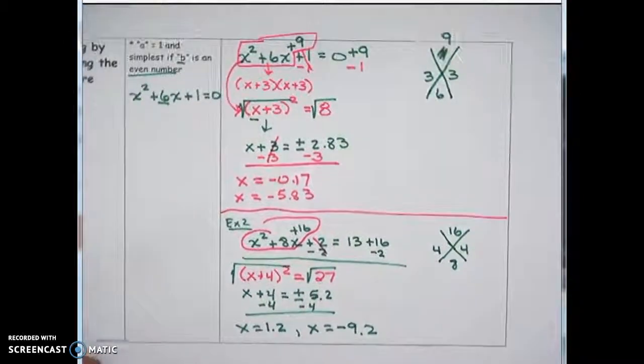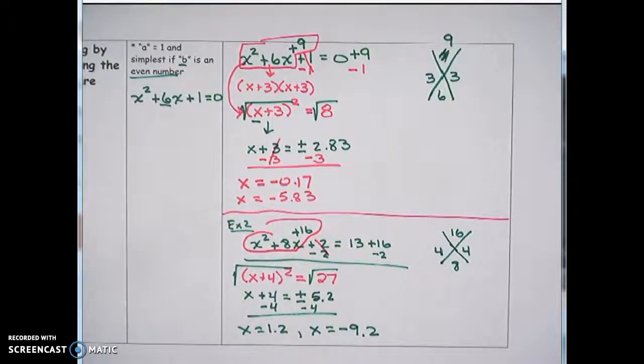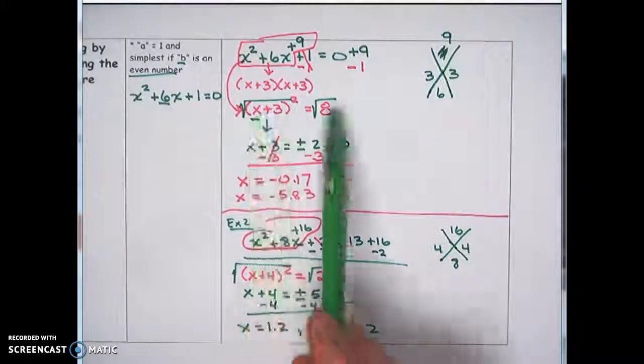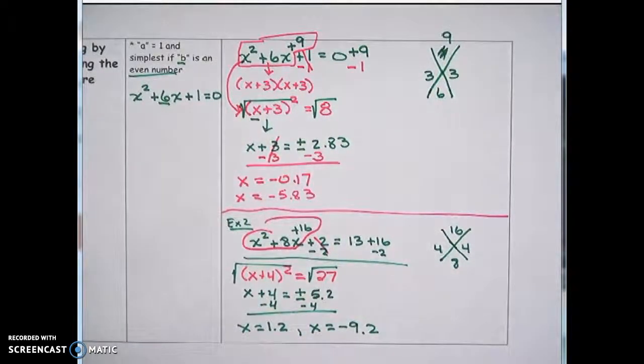That's completing the square. I'm sure there might be some questions on this, so if something doesn't make sense after you write it down and you're trying some on your own and you don't know exactly how to write this out or what to do next or something looks funny, don't be afraid to ask.